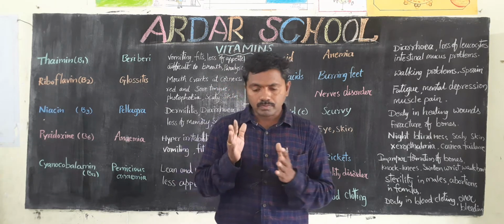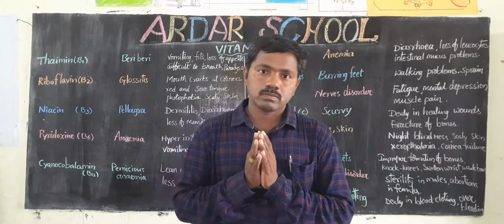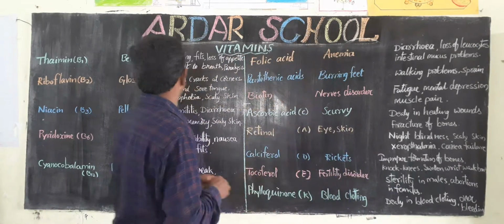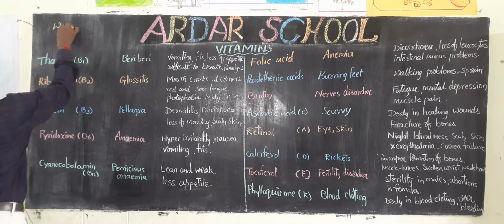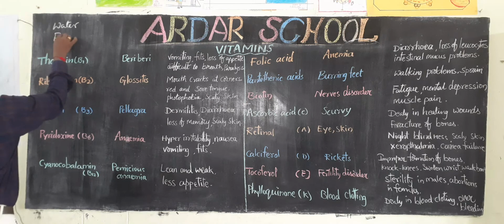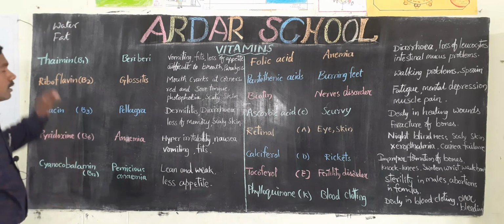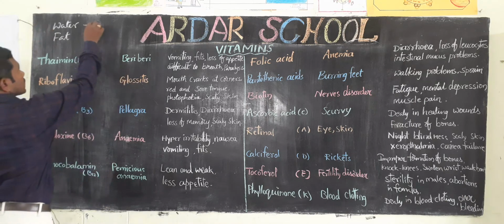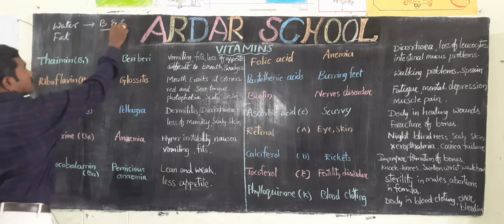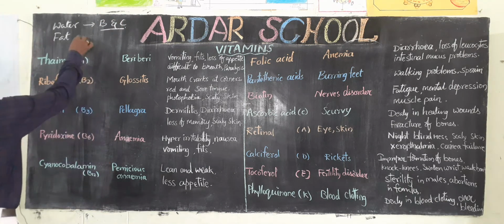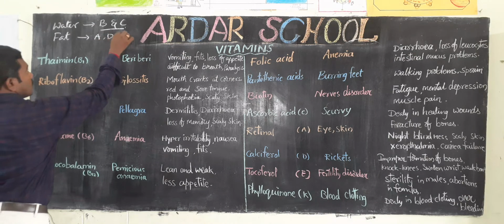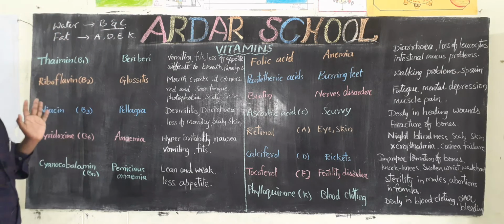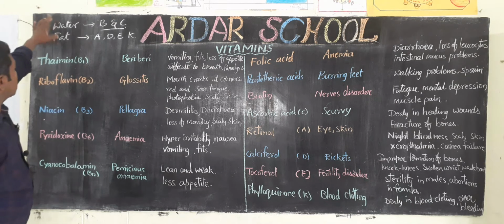Okay, children. Vitamins are mainly two types based on solubility. What are the two types?